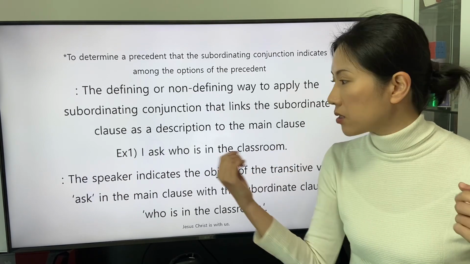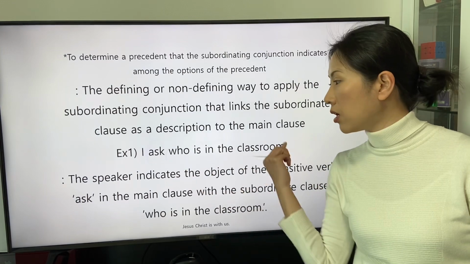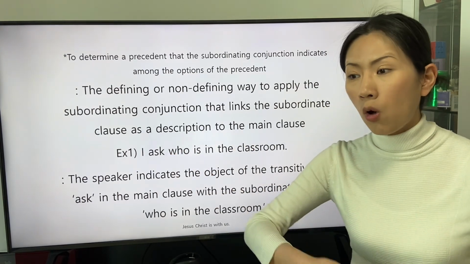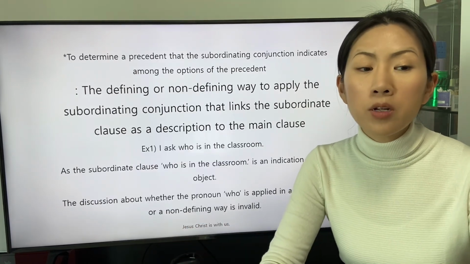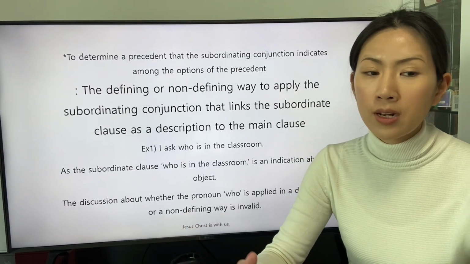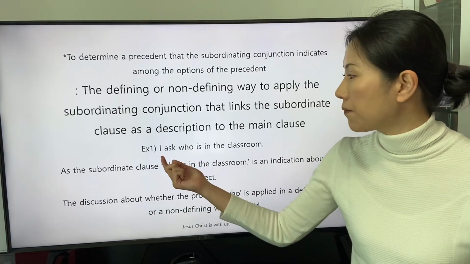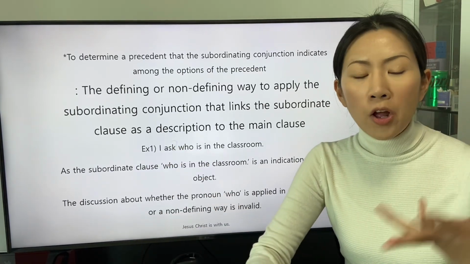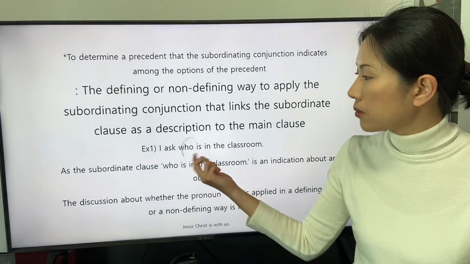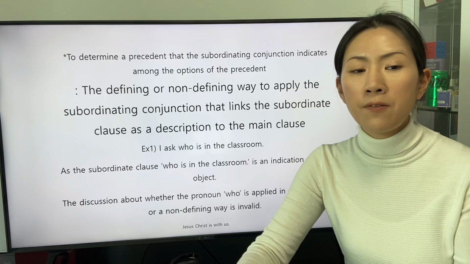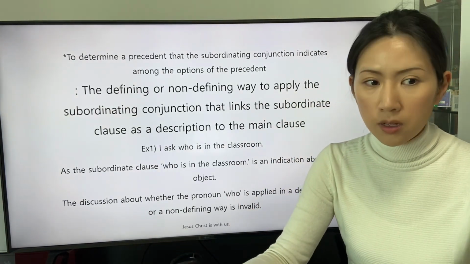The described object in the subordinate clause is the only object of the transitive verb ask. As the subordinate clause who is in the classroom is an indication about an object of the transitive verb ask, the discussion about whether the pronoun who is applied in a defining way or a non-defining way is invalid.